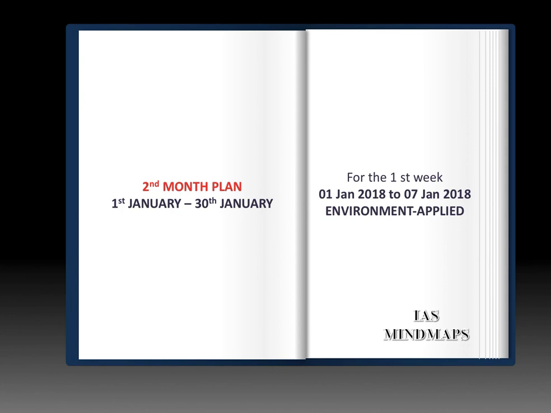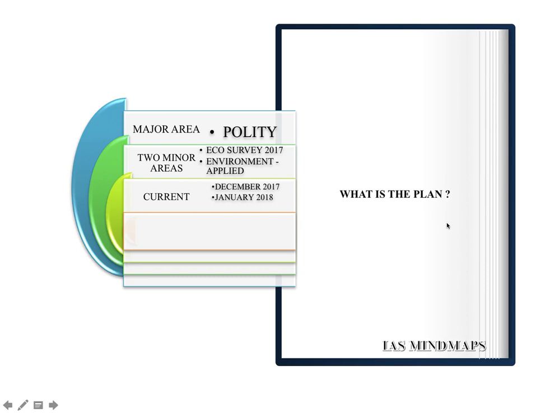We have already uploaded the first week targets of this month in the field of Indian Polity as well as Economic Survey 2017 Volume 2. This is the third video for this week, the first week, from 1st of Jan 2018 till 7th of Jan 2018. This video is going to give you targets in the field of environment applied portion, applied meaning current portion, as well as the current affairs portion. So let us see the weekly targets in the field of environment as well as current affairs.